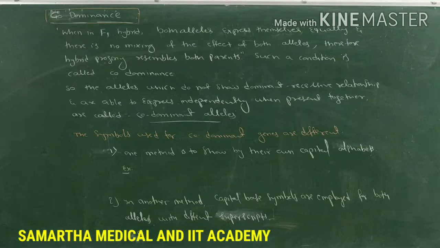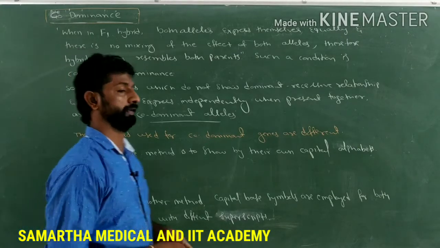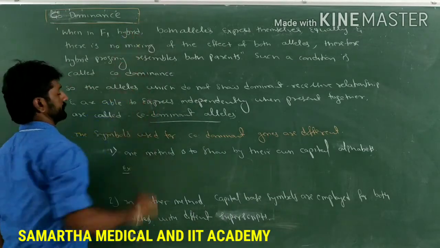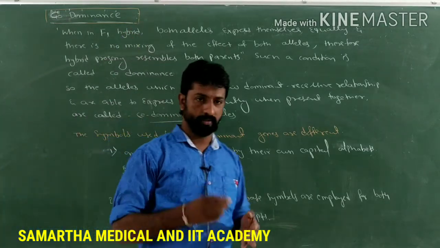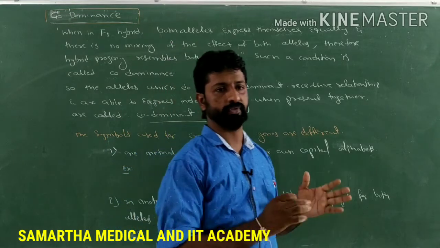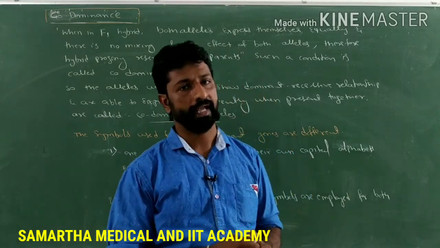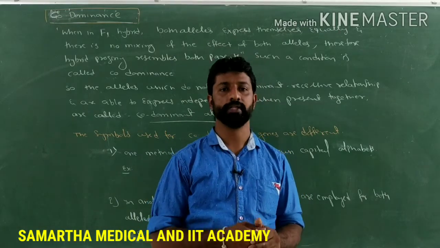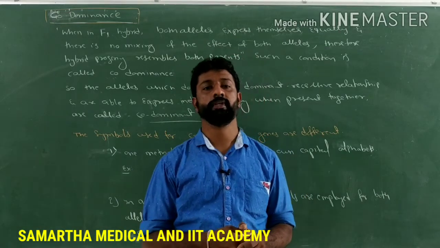The next example of exceptions to the Mendelian principles is codominance. See, what do you mean by codominance? When 2 alleles are present for a particular character, one will get expressed in the F1 generation and the other fails to get expressed in the F1 generation.